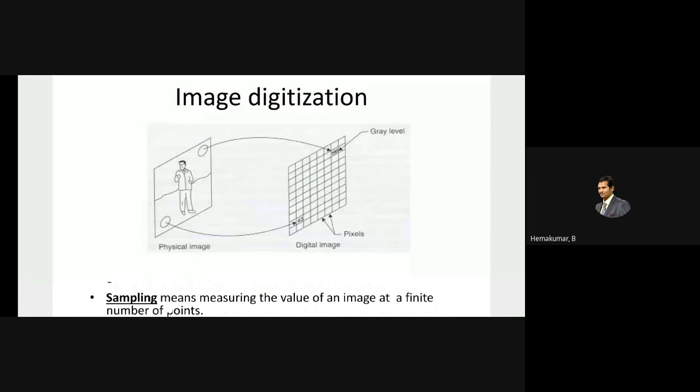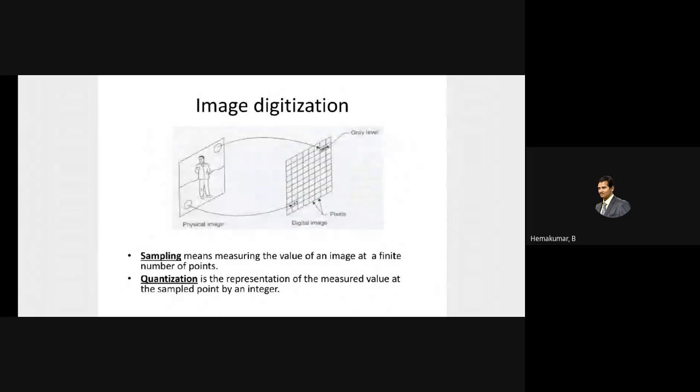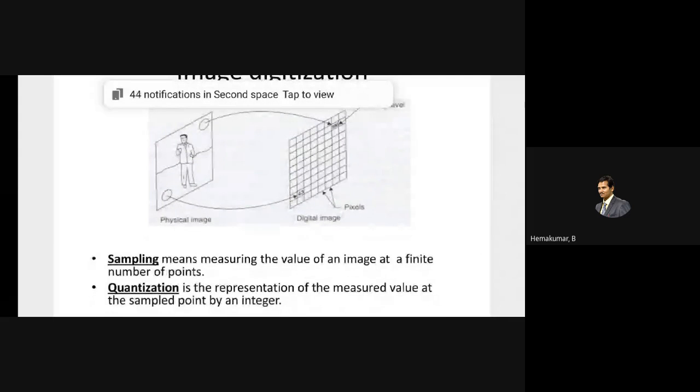So the image digitization process consists of two stages. One is sampling, another is quantization. This is the same as in your signal processor. First, you have to sample. Again, the sampling theorem holds good for this also. The sampling rate should be equal to or greater than 2 times the total bandwidth of the image. Sampling means measuring the value of an image at a finite number of points. So, taking samples at a finite number of points.